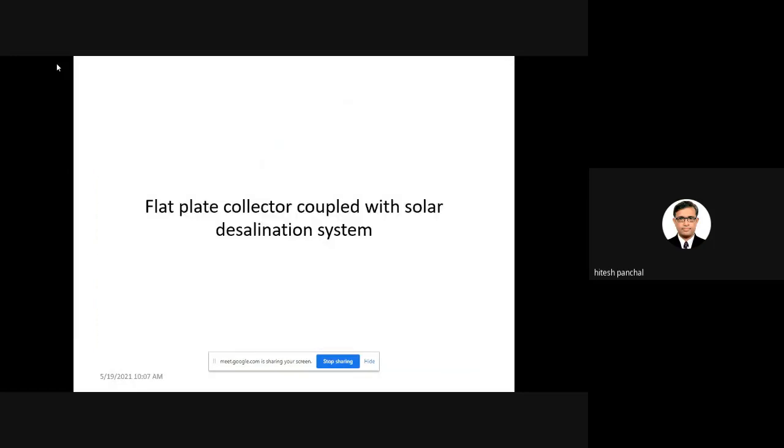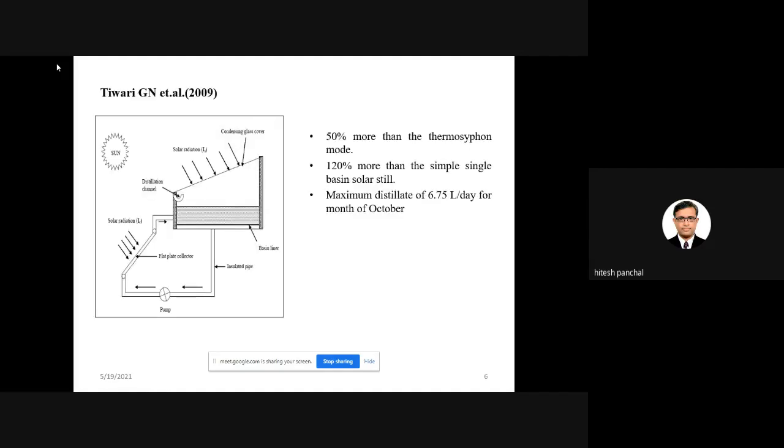Now, as far as solar collectors are concerned, there are many solar collectors. The first one is called the flat plate collector. So first of all we will discuss the flat plate collector with the solar desalination system. The first experiment with a flat plate collector with the solar still was conducted by Dr. G.N. Tiwari sir and his team.